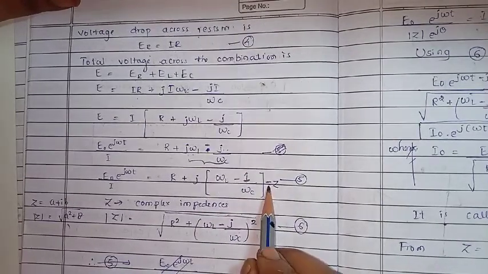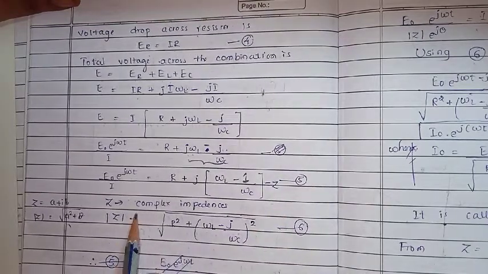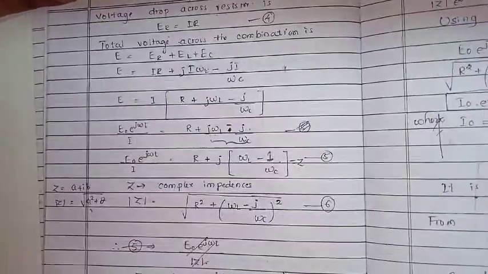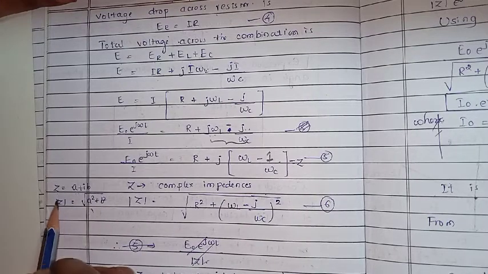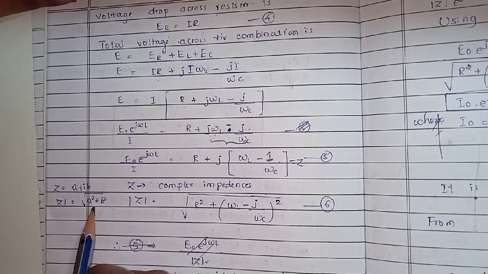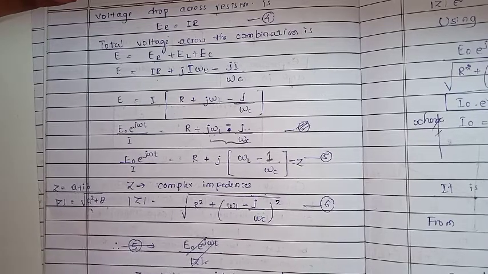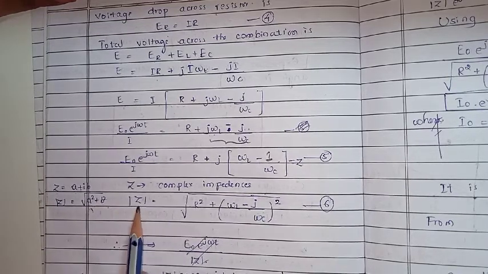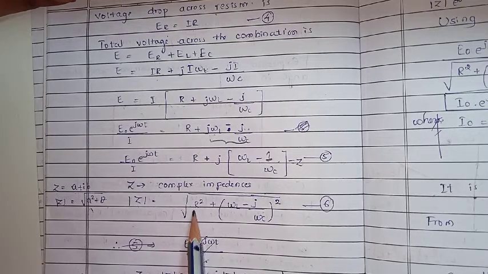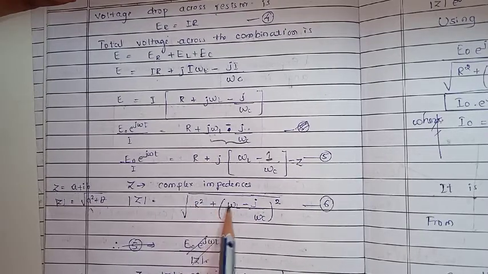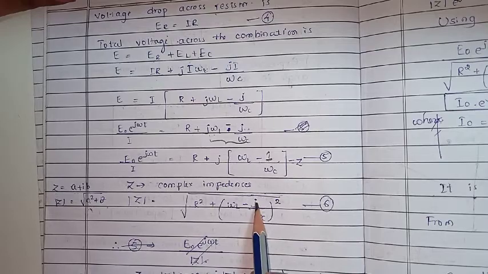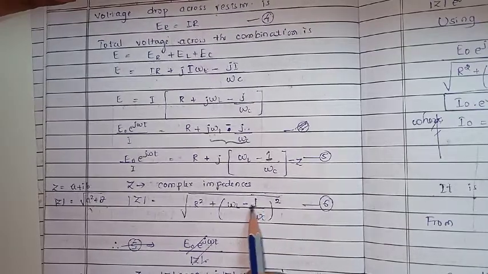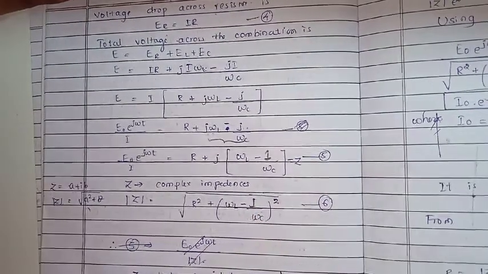So that we can write as Z, where Z is the complex impedance. Z we can write as A plus j B, so modulus of Z is square root of A square plus B square. Similarly, we can write mod of Z is equal to square root of R square plus, omega L minus 1 by omega C, whole square.